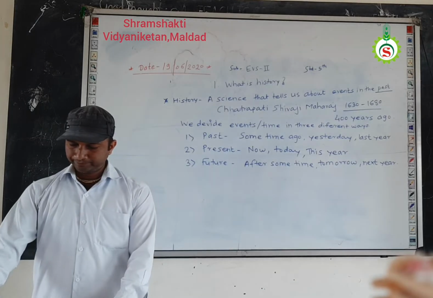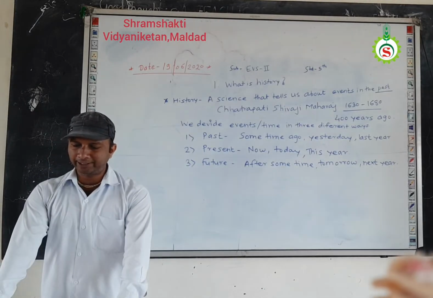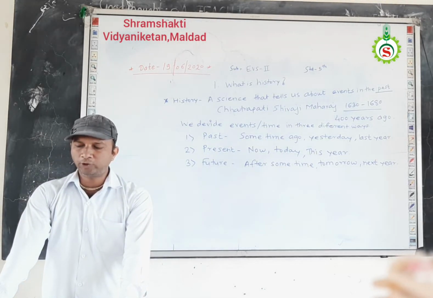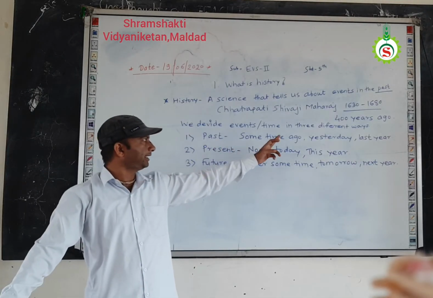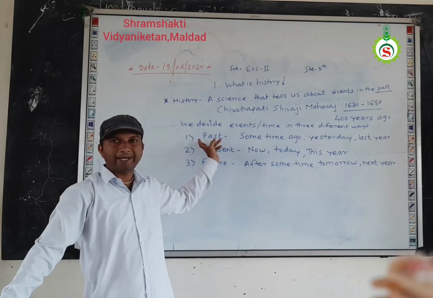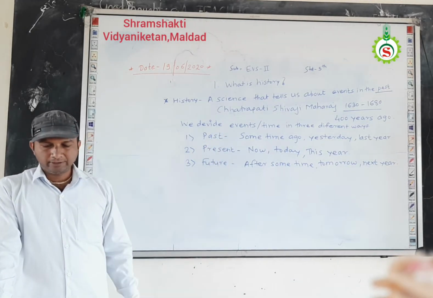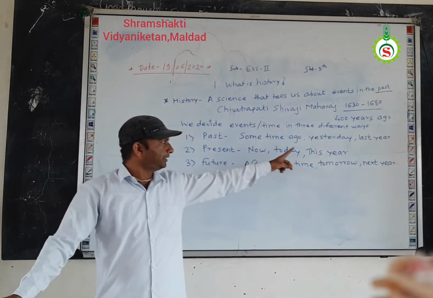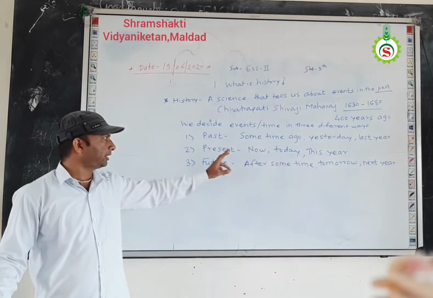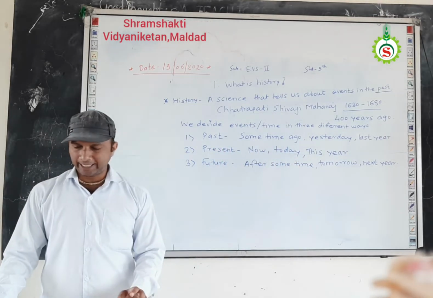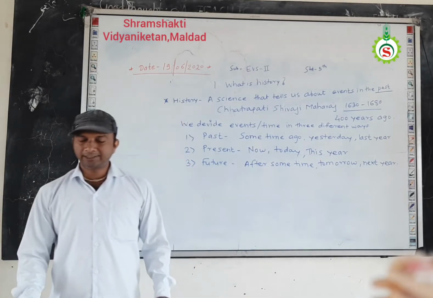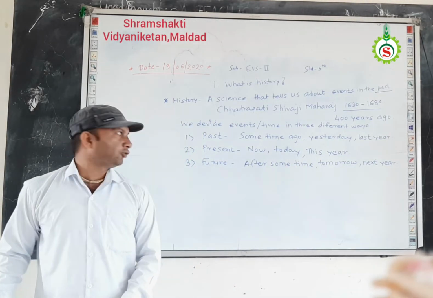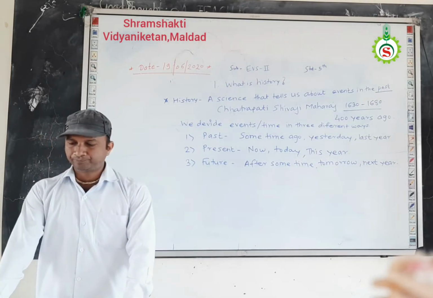Understand? Okay. For our convenience, we divide the time in different ways. Often we use words like now, some time ago, yesterday, last year for the past event. Okay. Then now, today, this year, these type of words are used for the present event, and after some time, tomorrow, next year, such type of words are used for the future event. Understand?